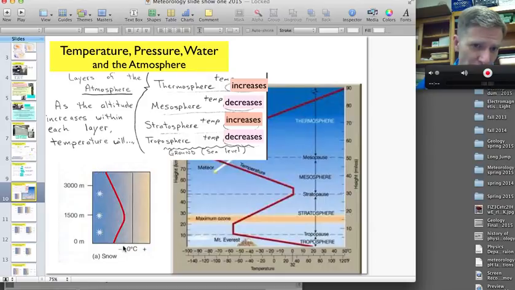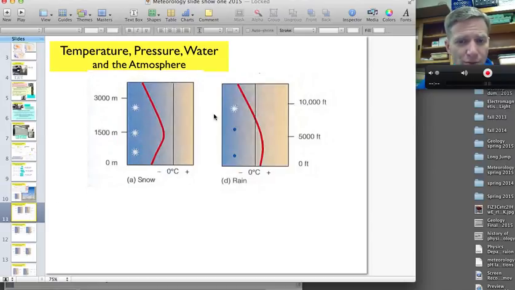Snow just means that the entire time we're traveling up in the atmosphere, it is below 32 Fahrenheit, below freezing, below 0 Celsius. So if you look at some of these other vertical temperature profiles, rain just means that as that moisture falls, it's going to get to a spot where it does become above freezing. So then that ice crystal melts and falls to the ground. These little pictures help too. It's frozen. Now it's not frozen.